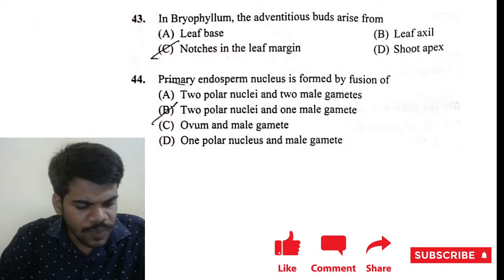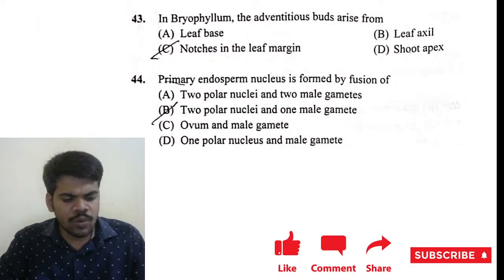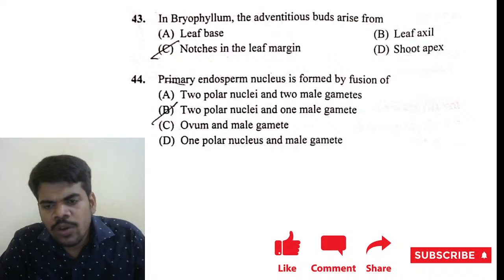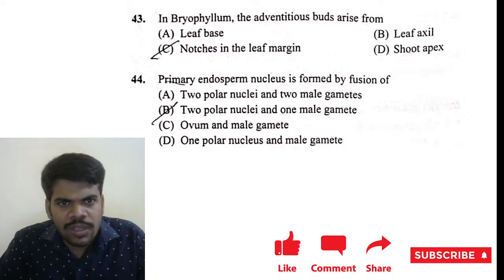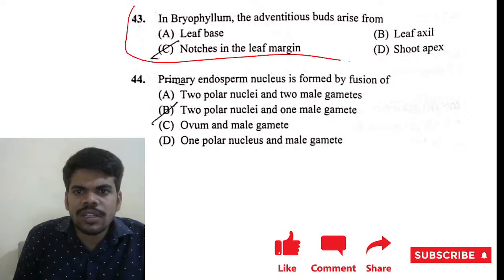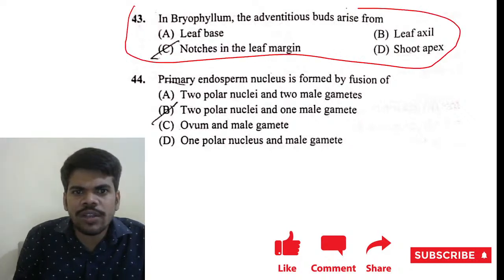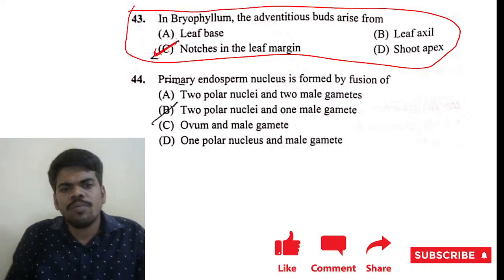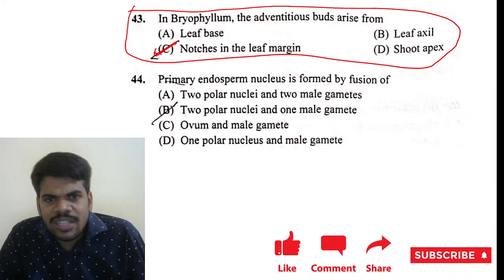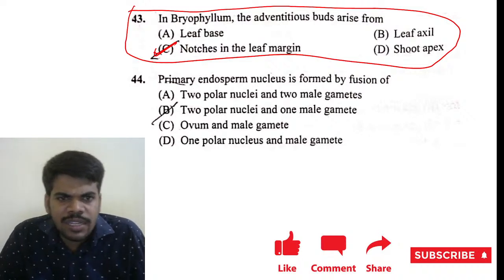Question number 42 is deleted. 43 is also deleted, topic only, reproduction in organisms. So we can delete this. The condition is not just at the leaf margin, because in Bryophyllum we observe that plantlets come from the leaf edges. So it is the right answer, but this is deleted.